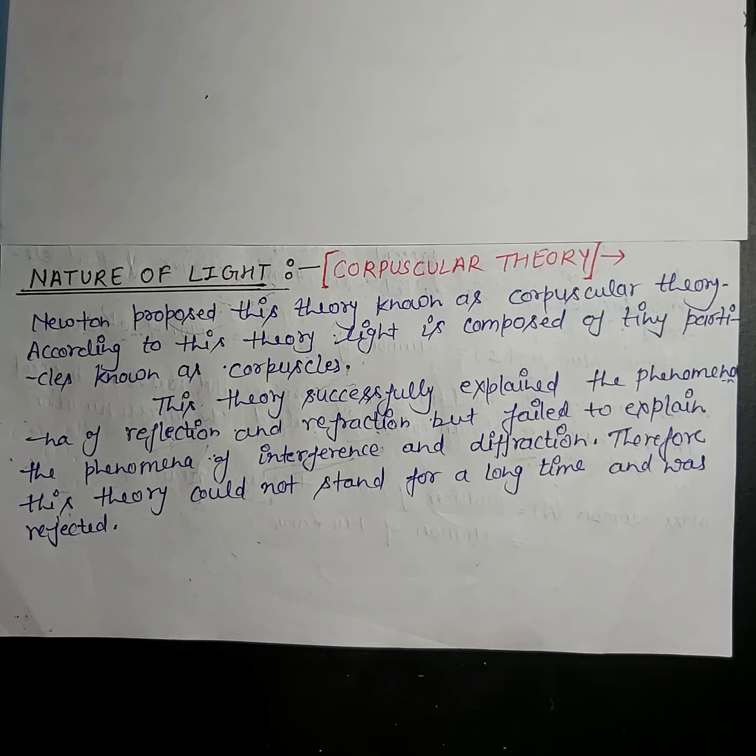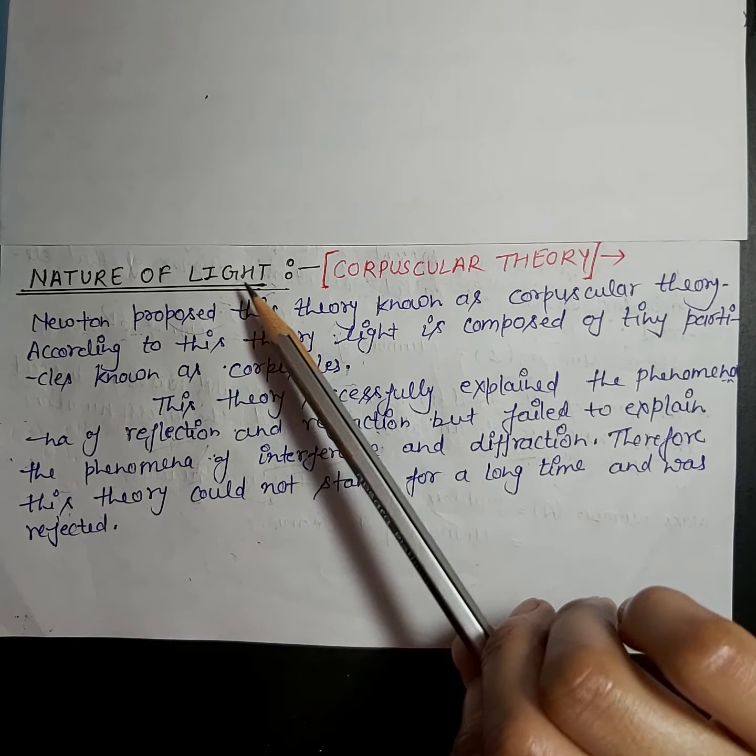whatever we know about the arrangement of electrons in atoms has come from the interaction of matter with light. So it is very necessary to understand the nature of light if we want to understand the interactions between matter and light. So that's why we are going to read this topic, nature of light.